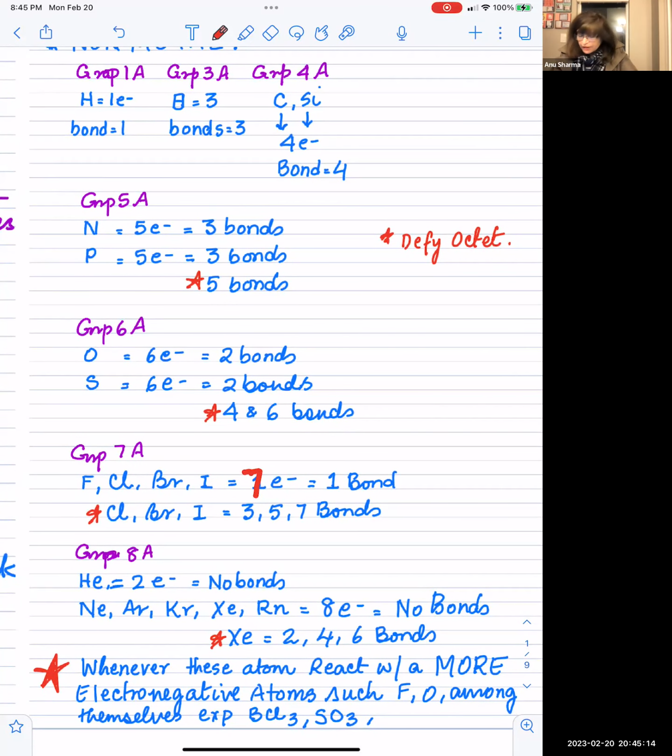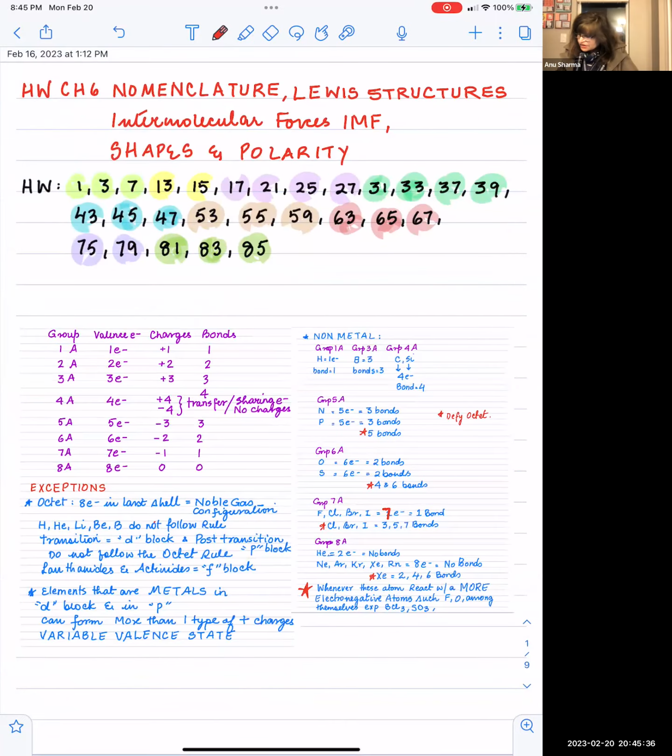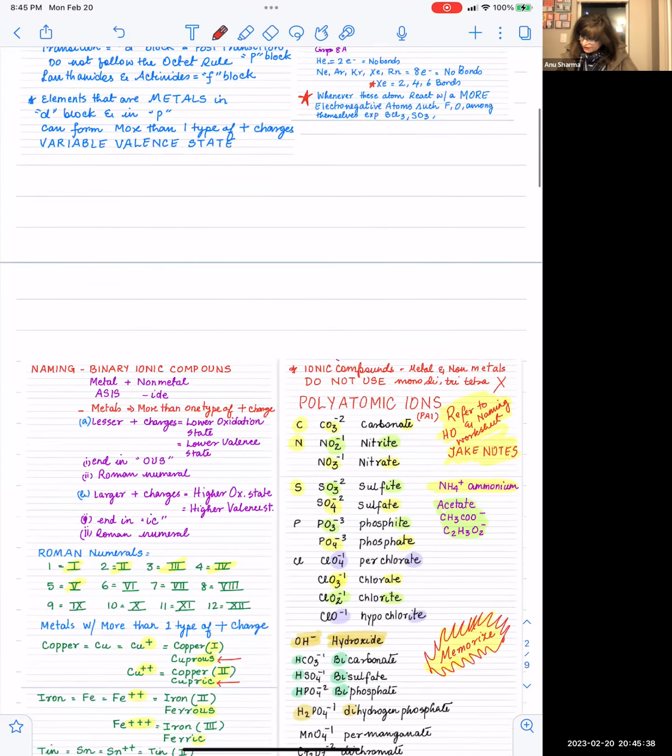Phosphorus can defy the octet. Sulfur can defy the octet. It will follow the octet, but it can defy the octet. Then comes fluorine, chlorine, bromine, iodine. These can follow the octet, but chlorine, bromine, and iodine can defy the octet. And xenon can also defy the octet. It can make 2, 4, and 6 bonds. Okay. Now, this is a general story with the nonmetals.